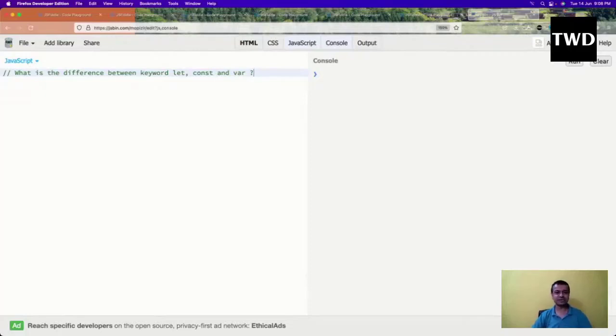So we have just started with JavaScript. This is always the first question, not hoisting. I used to ask this question, as I've told, I've taken more than 1,000 interviews. This is the first JavaScript question I used to ask: what is the difference between let, var, and const? And trust me, half of the people don't know this. When you ask someone, they say, okay, I am using let and const.